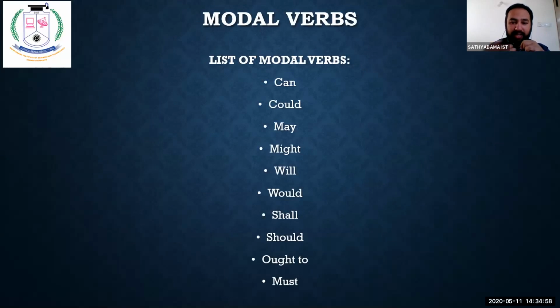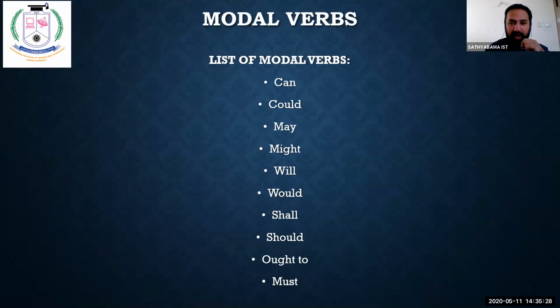Now let us see the list of modal verbs. You have can, could, may, might, will, would, shall, should, ought to, and must. I'll repeat it once again. Can, could, may, might, will, would, shall, should, ought to, and must.